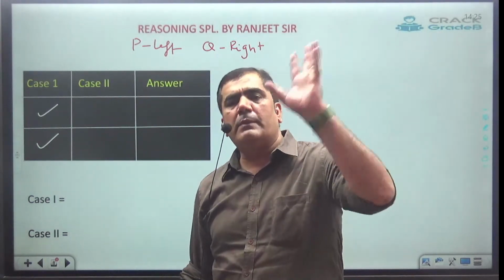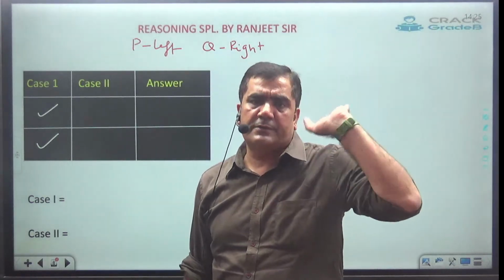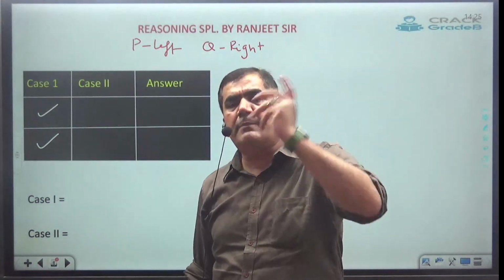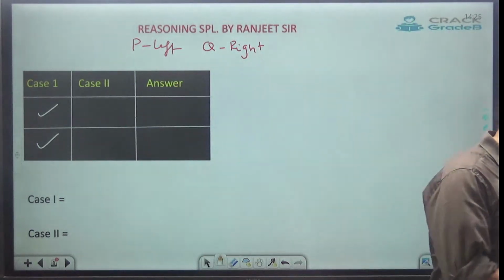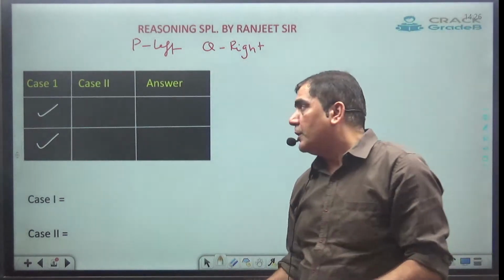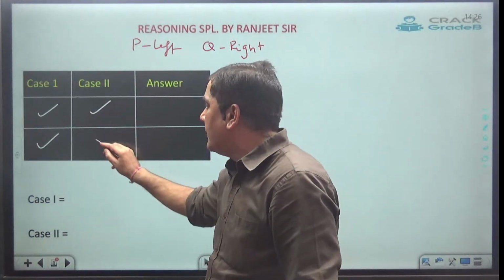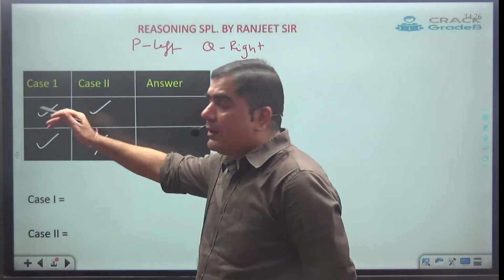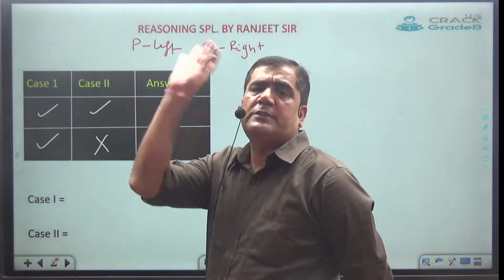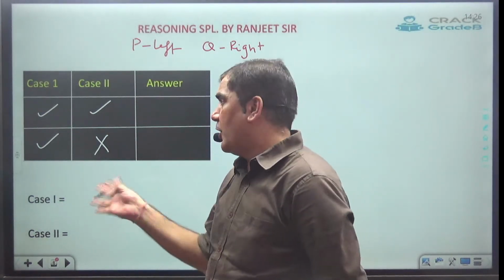In every problem, case 1 will give me some answer. But case 2 may or may not be possible.